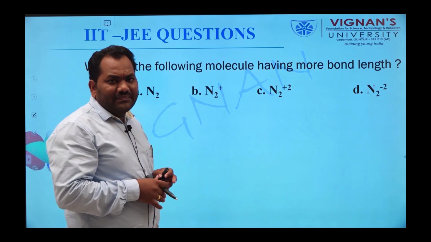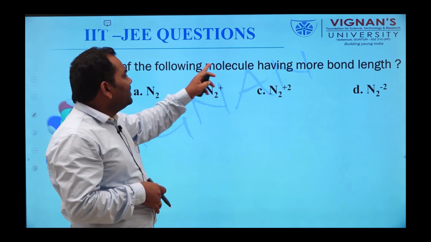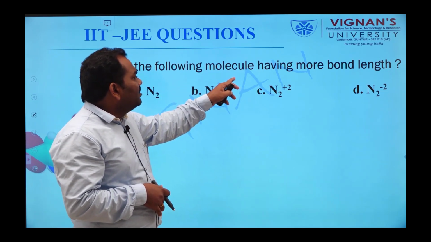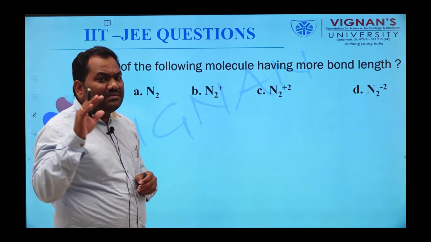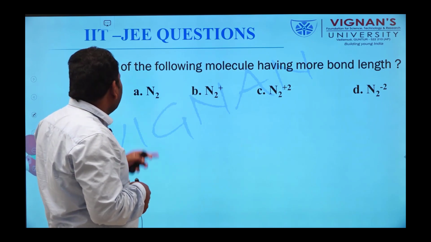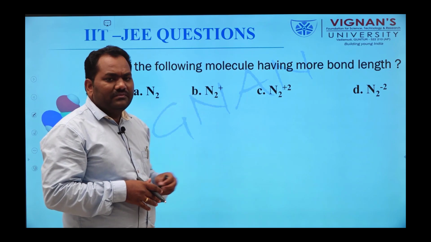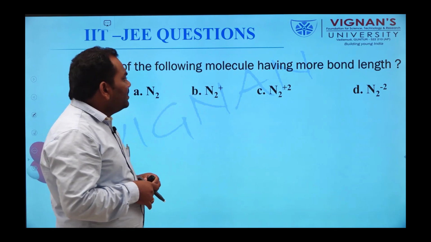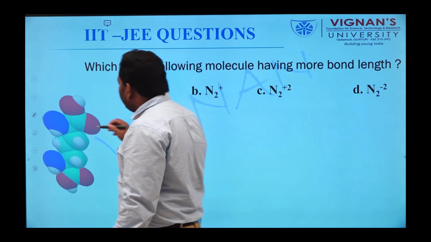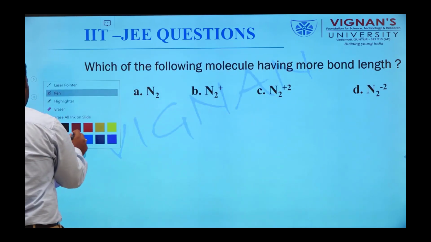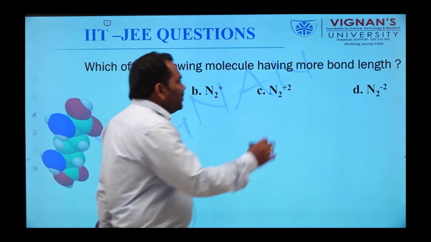Okay, here the question is, which of the following molecules has more bond length? The molecules are N2, N2 plus, N2 plus 2 and N2 minus 2. Till now we can calculate only the bond order.